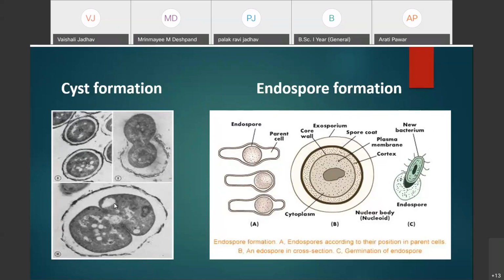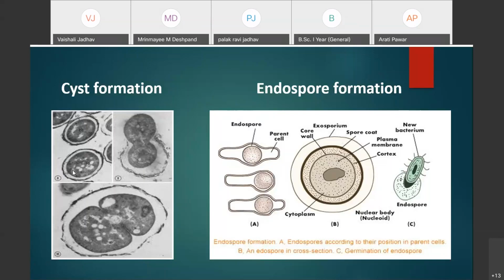Here a distinctive resting cell is formed. You can see the bacterial cell is converted into a distinctive resting cell, which is formed by the deposition of an additional layer around the cell wall. In this photograph you can clearly see the formation of the additional layer, which is enveloping the entire bacterial cell.